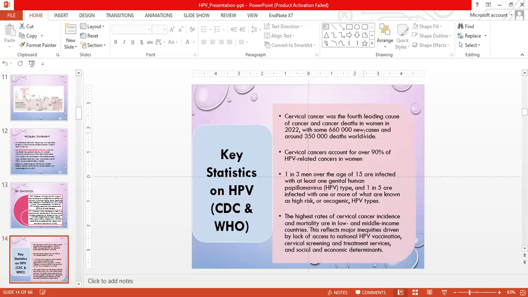Cervical cancer was the fourth leading cause of cancer and cancer death in women in 2022, with some 660,000 new cases and around 350,000 deaths worldwide. Cervical cancer accounts for almost 90% of HPV-related cancer in women.